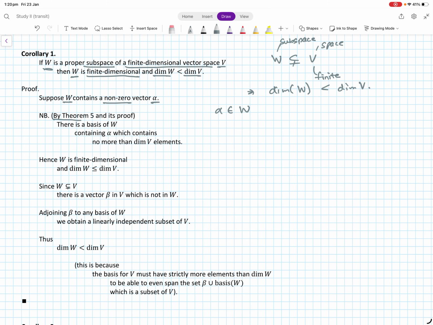Then by theorem 5 and its proof, we know that there is a basis of W containing alpha which contains at most dim V elements, right?